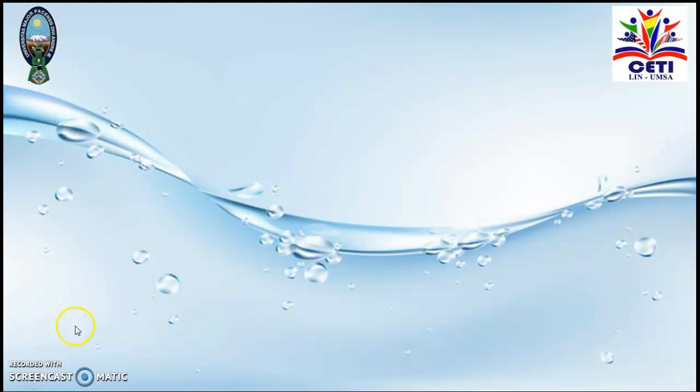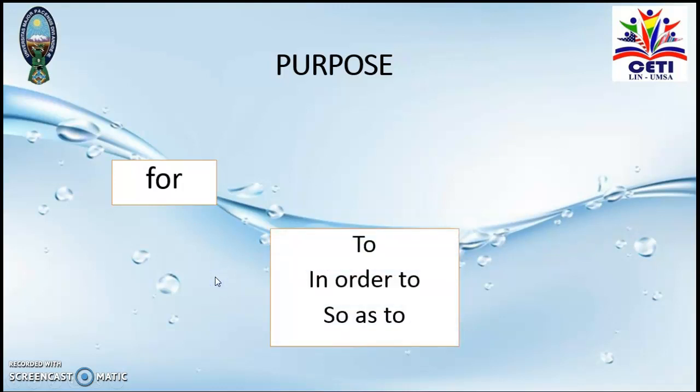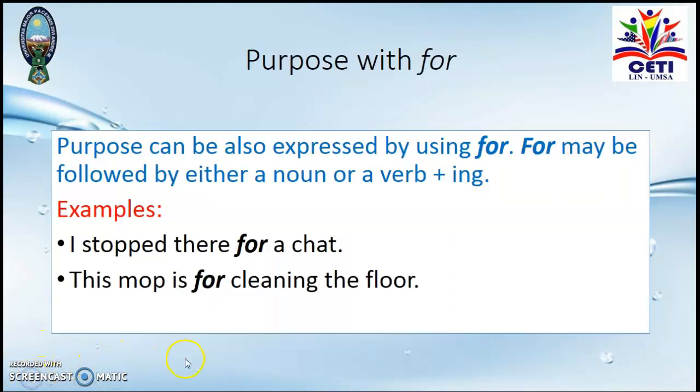In this short video we are going to see purpose, how to express purpose. And to express purpose we are going to divide three groups. On one side we have the word for, and on the other side we have three expressions: to, in order to, and so as to. And in the last group we have so that, which is between parentheses because this is just an alternative, it's not compulsory. Let's start with for.